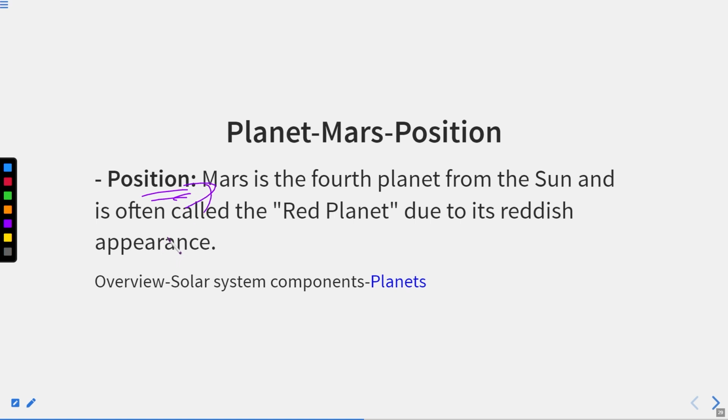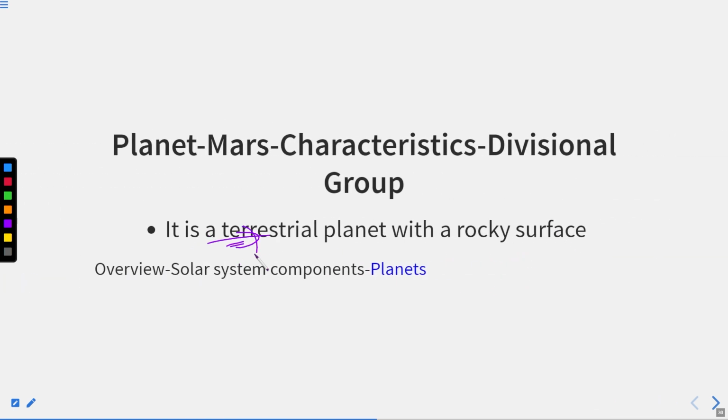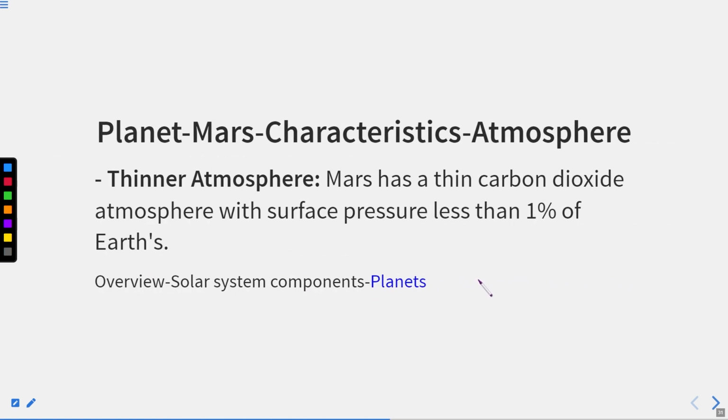Position. It is the fourth planet from the Sun and it's often called the red planet due to its reddish appearance. Its soil has a high iron content, so because of this, it appears red from afar. Divisional group, it is a terrestrial planet with a rocky surface. Alright. Thereafter, atmosphere. It has a thin atmosphere. Mars has a thin carbon dioxide atmosphere with surface pressure less than 1% of Earth's.